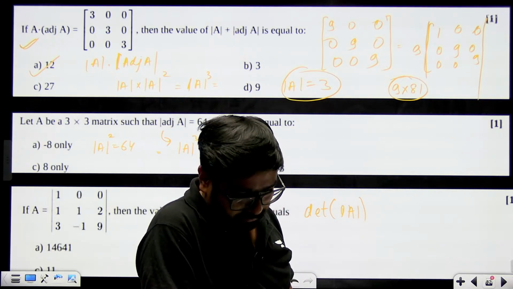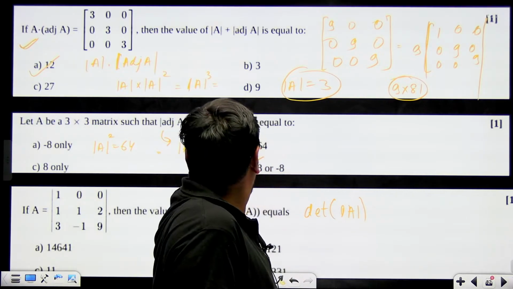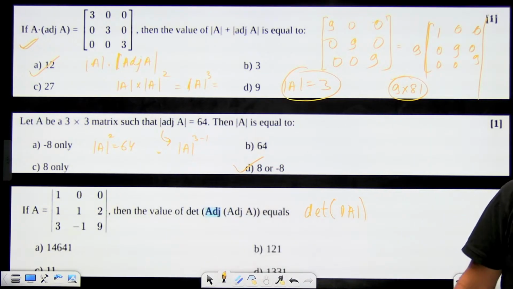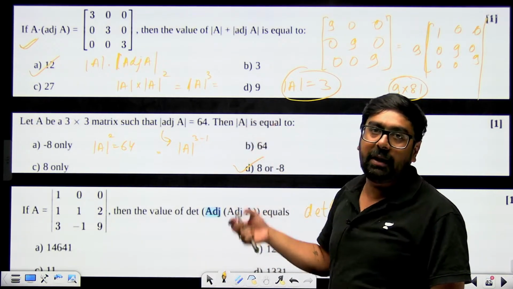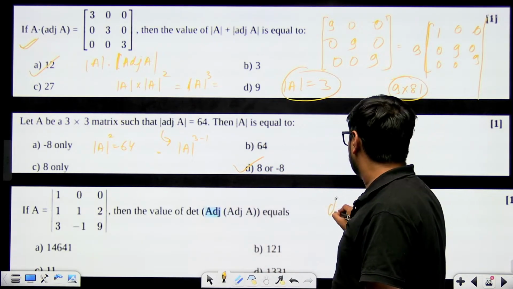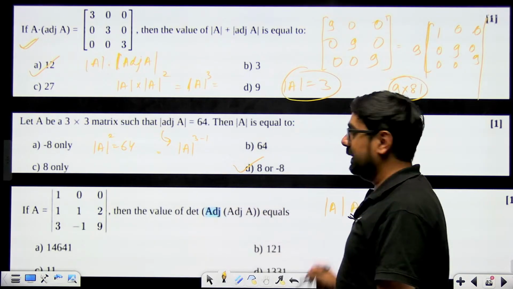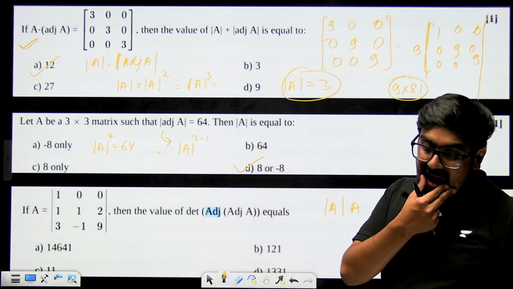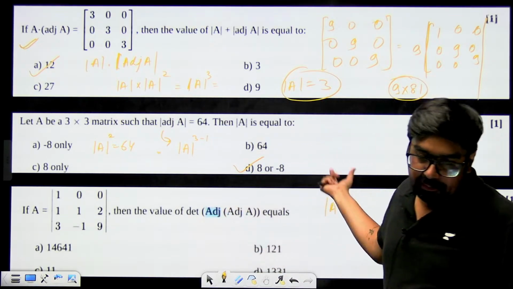Find its value and then put it over here. Just find its value and you have to just put it over there. Remember the formula, adjoint of adjoint of A is determinant of A to the power n minus 2 multiplied with A. That only you are going to use over there. So here what are you getting? Determinant of A multiplied with A. Determinant of adjoint of adjoint of A will become determinant of A multiplied with A.